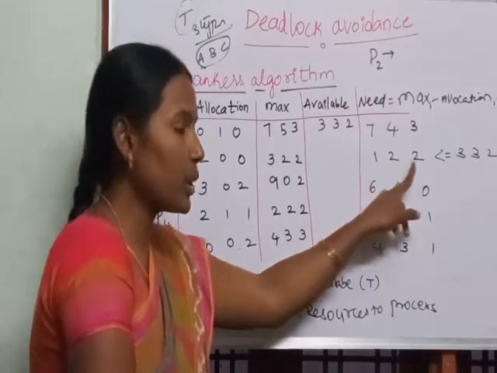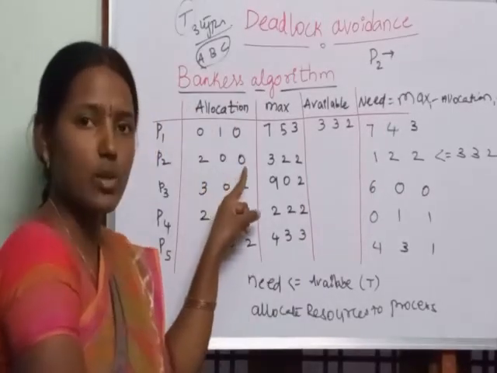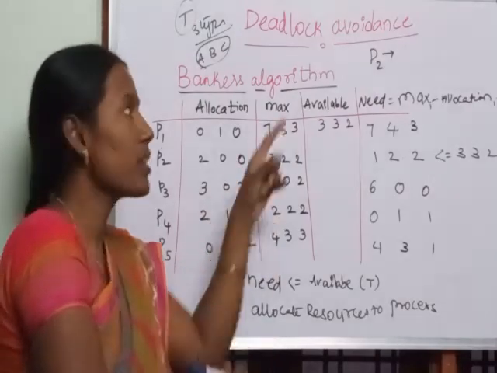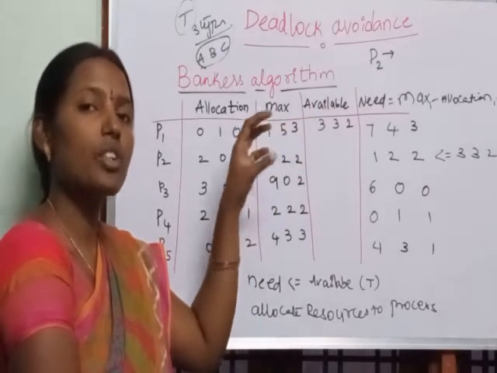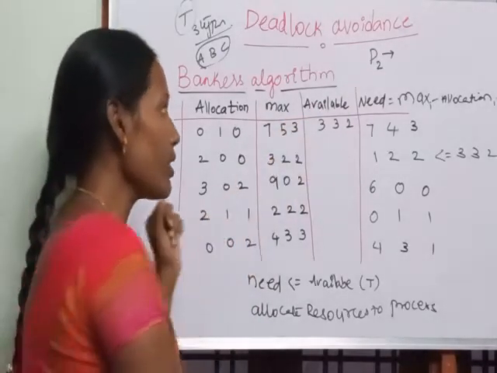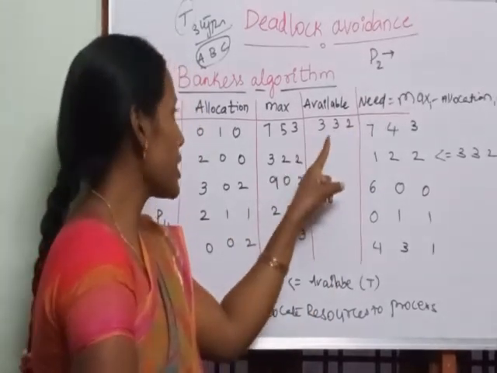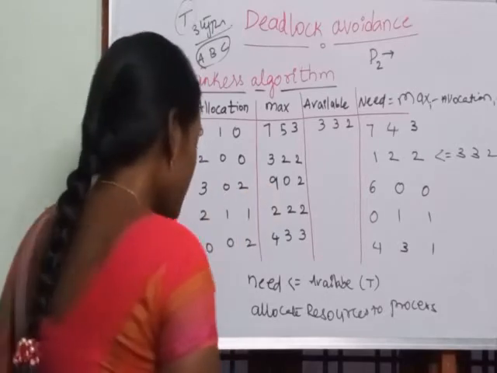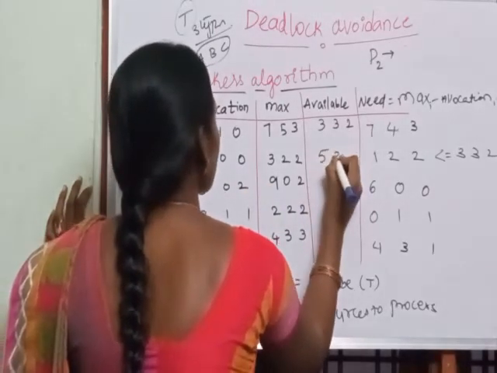Presently it has given 1, 2, 2 resources and previously it has given 2, 0, 0 resources. So all these resources will be taken back by the operating system from the process P2. Now the operating system will have some available resources. Previously it has 3, 3, 2 resources. Now it has 3, 3, 2 plus 2, 0, 0. Clear? Now the available resources are 5, 3, 2.